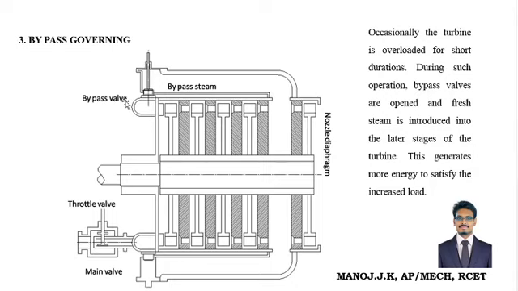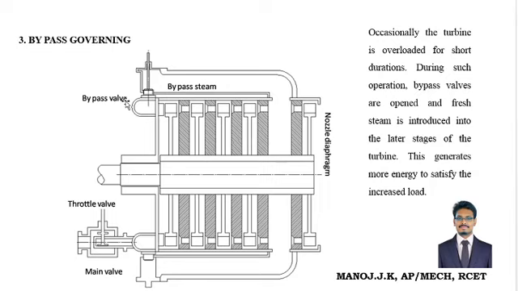As shown in the diagram, there is a bypass passage at the top and bottom. Here, we have a total of 5 stages as shown, and the shaded regions are considered as the rotors. As normal procedure, the steam enters the inlet of the turbine and moves towards the first stage. After running the first stage it goes to the second stage and orderly goes to the end and then exhausts. But in the case of bypass governing, we have a separate bypass steam passage.